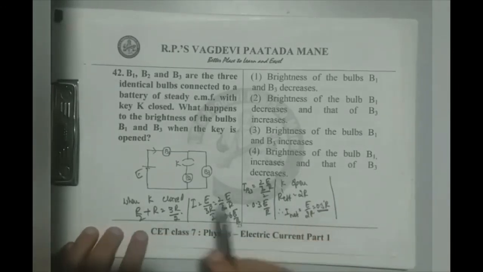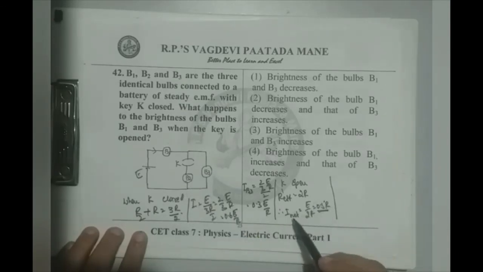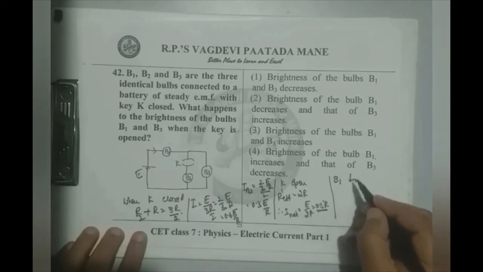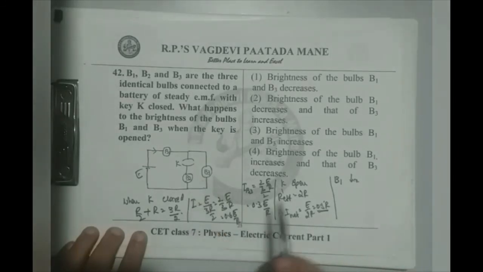Observe, when K is closed, current through B1 is 0.6 E by R. After key is open, current through B1 is 0.5 E by R. That means current through B1 decreases once key is open. Therefore, B1 brightness decreases. Now we think of B3.